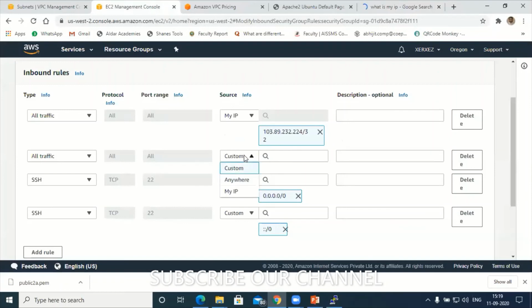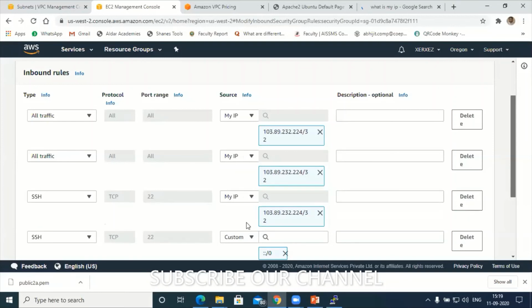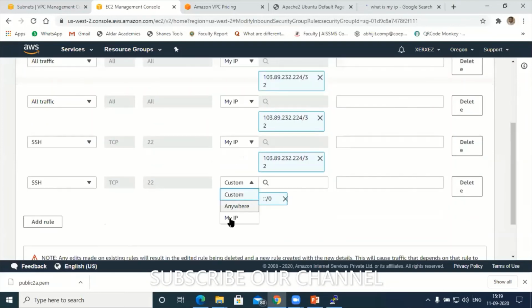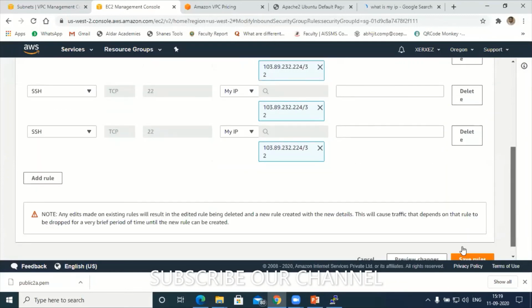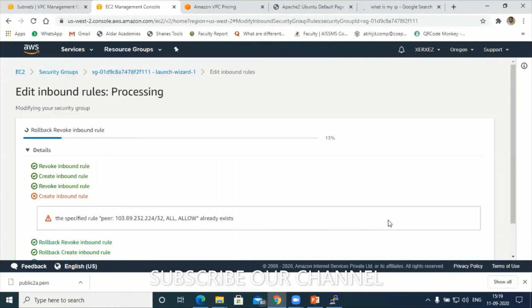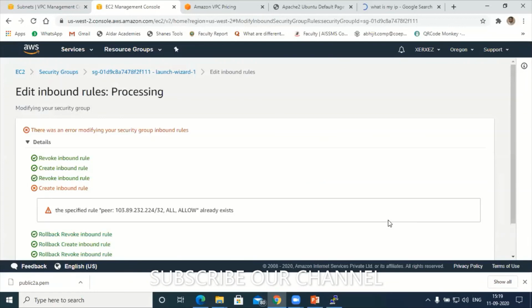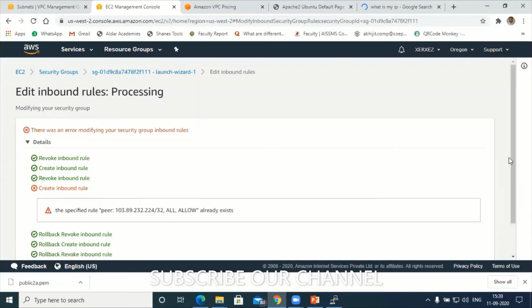Similarly, for all traffic, I'll use my IP address. For SSH also, I will use my IP address under my VPC. Similarly, here also I'll have my IP address. Now next, save the rule. Hold on, it is taking time. Okay, inbound rule. So already it is modified now.